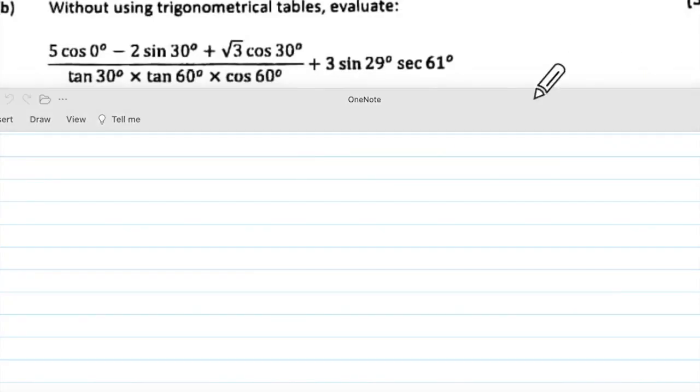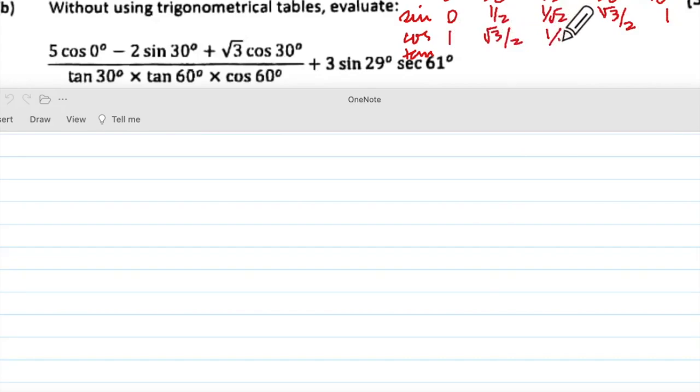Done, ma'am. Okay. Now on the top margin, you will need this table. This is not a trigonometrical table. This is the standard angle table. So 0, 30 degrees, 45 degrees, 60 degrees, 90 degrees. Do you remember the table? Yes. Sine, cos and tan. Sine is 0, then half, then 1 upon root 2, then root 3 upon 2, then 1. Then for cos, 1, then root 3 by 2, then 1 upon root 2, then half, then 0.